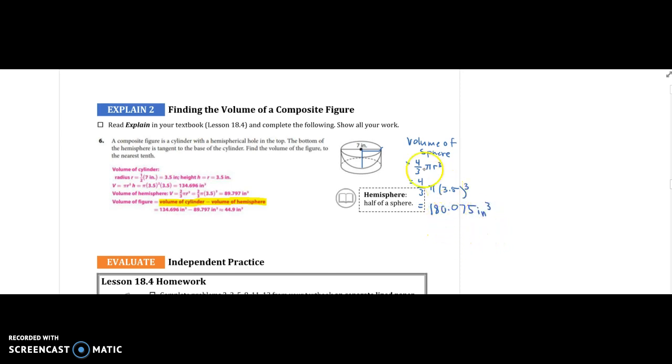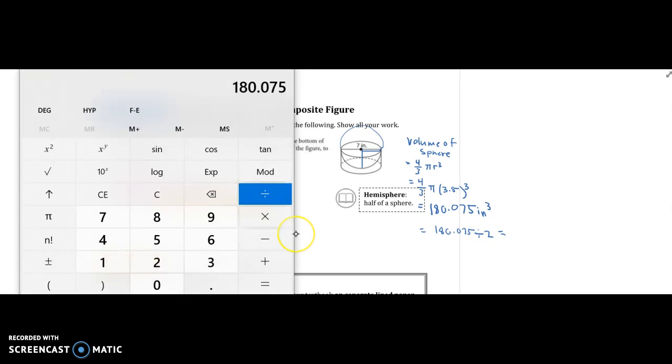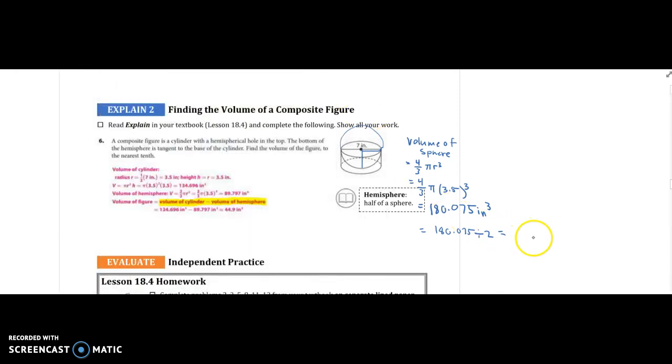Okay, so that would be the volume of the sphere if it were a full sphere, but in this composite figure there's only a hemisphere there. There's only half of a sphere that gets taken out of the cylinder. So what we end up needing to do is divide this by 2. 180.075 divided by 2 is 90.037.